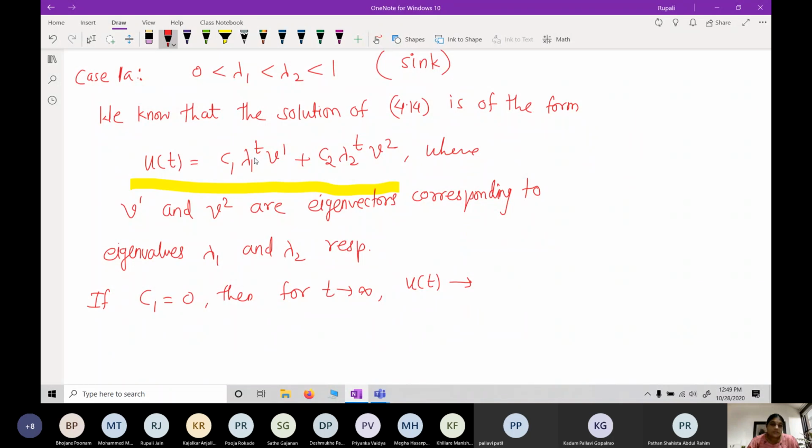So if c1 is 0, what will remain? c2 lambda 2 raised to t v2, right?